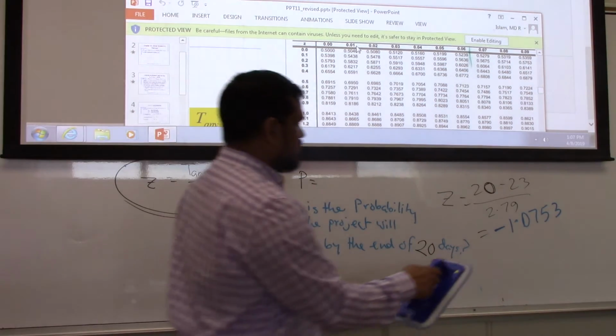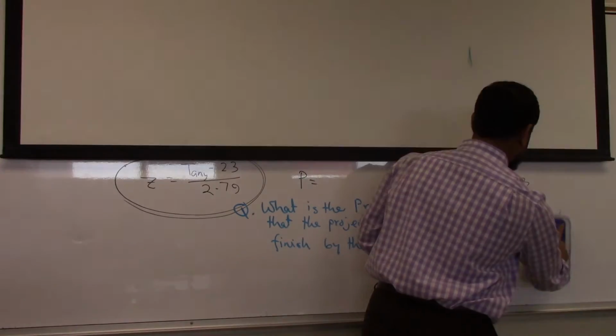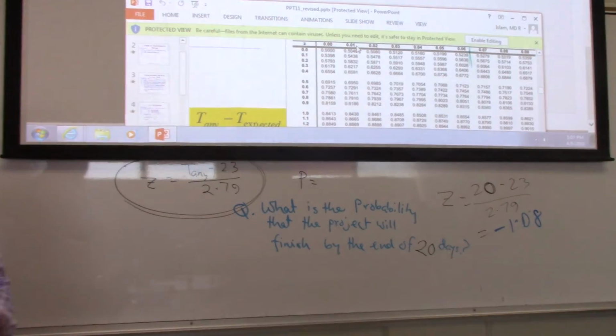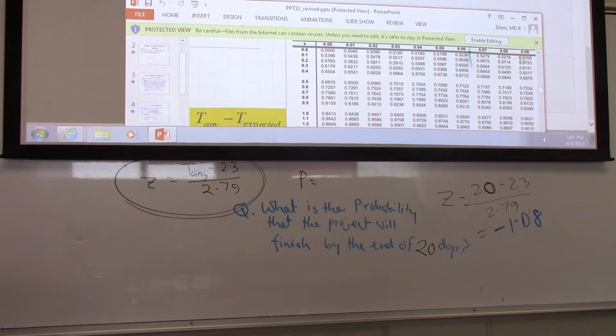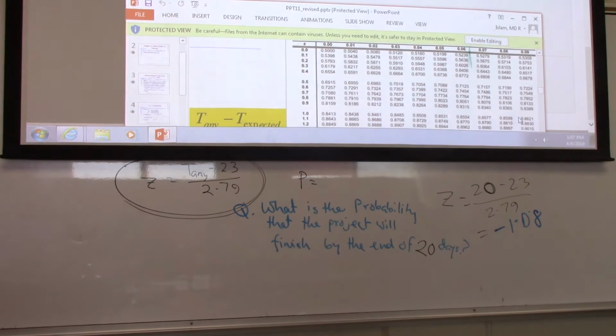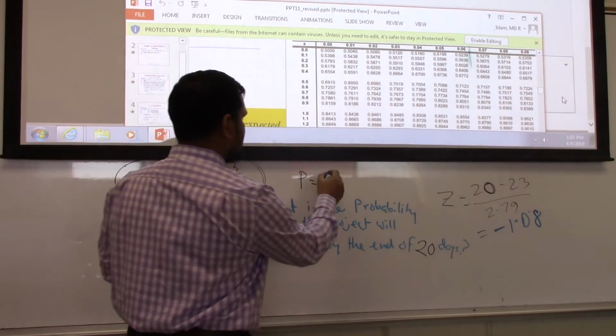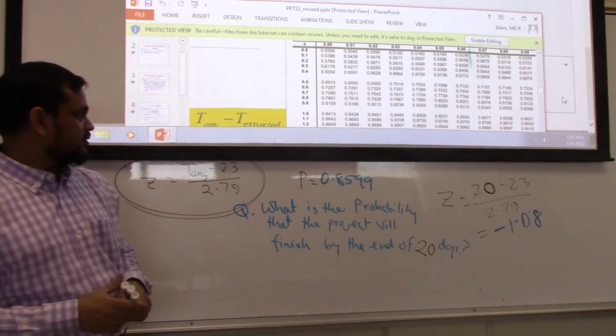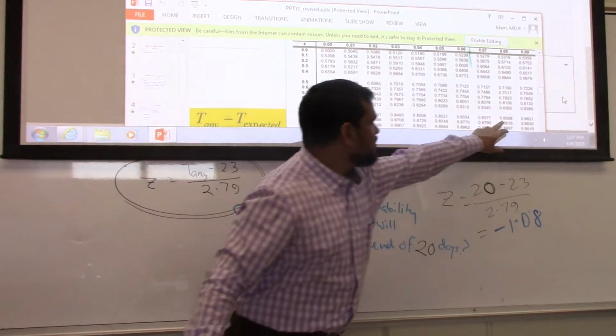So I will take 1.08. 1.08, that will be 1.08. 8 is this value, right? Agree with me? This value? It is 0.8 here, 1 is here. So 0.8599. So we got 8599. Yes or no? Yes, 8599.